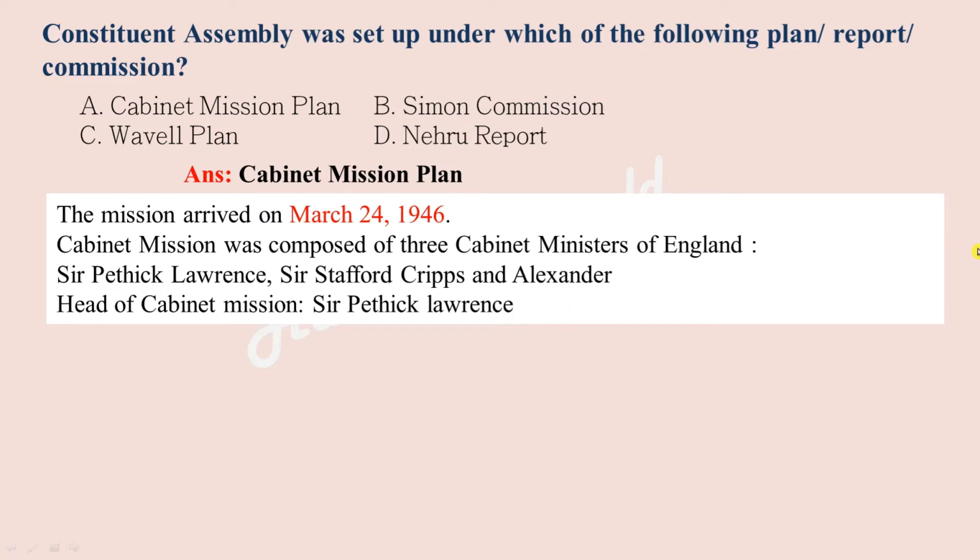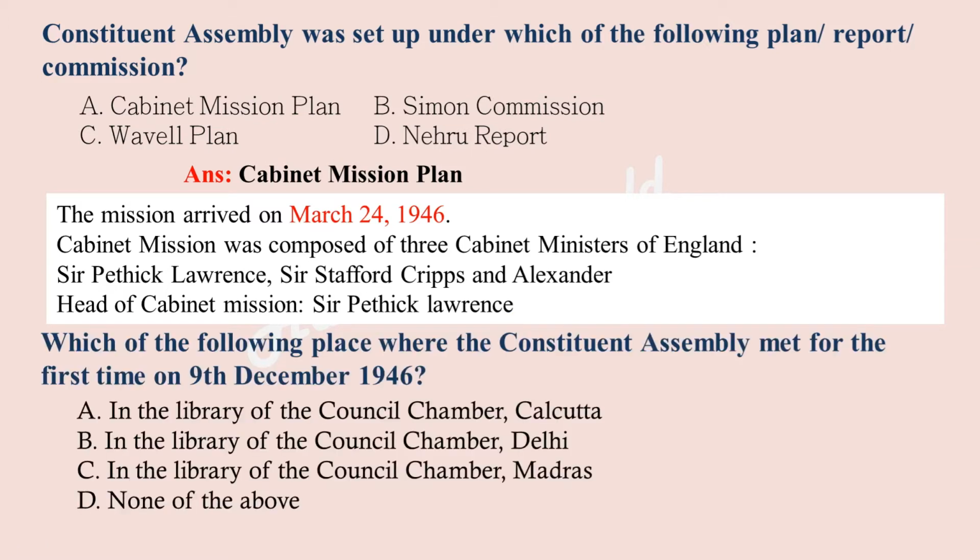Now we go to the next question. Which of the following is the place where the Constituent Assembly met for the first time on 9th December 1946? In the Library of the Council Chamber, Calcutta; in the Library of the Council Chamber, Delhi; in the Library of the Council Chamber, Madras; none of the above. And the right answer is option B, in the Library of the Council Chamber, Delhi.